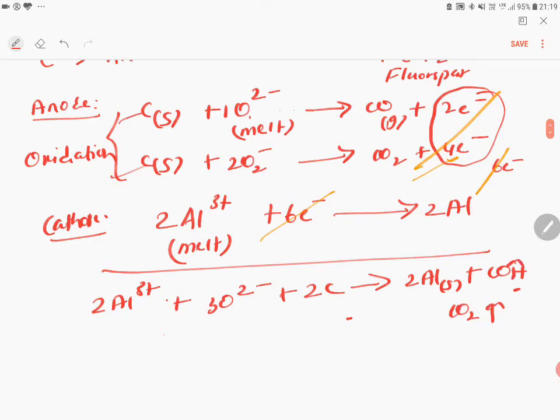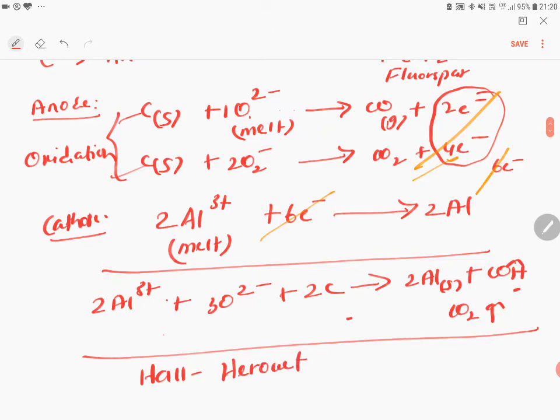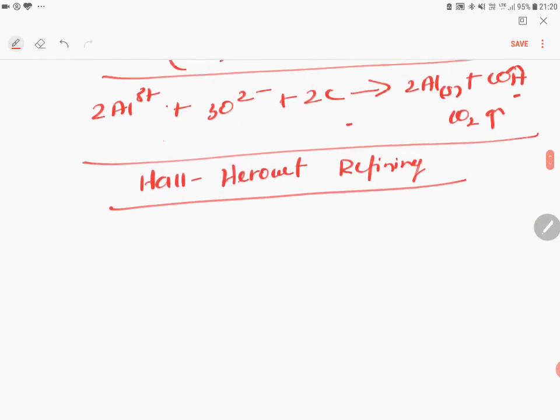So this is the reason this is extracted in the purest form of aluminum because the products are gases. Okay. So this refining is called Hall-Heroult refining of aluminum. So this you should have discussed in class 10, but still we will be discussing in the metallurgy chapter also.